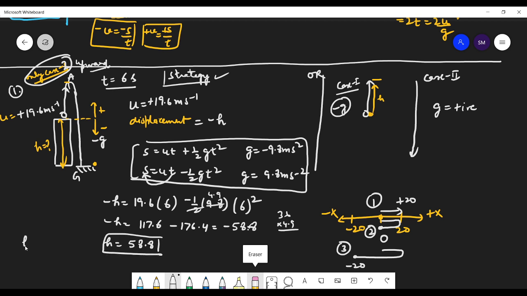So that's why H is equals to 58.8. So same is the case here. Initially we were writing H is equals to minus 58.8. So that will be wrong, students, because we have already taken the impact of H here.